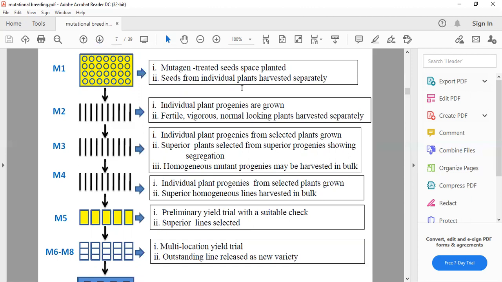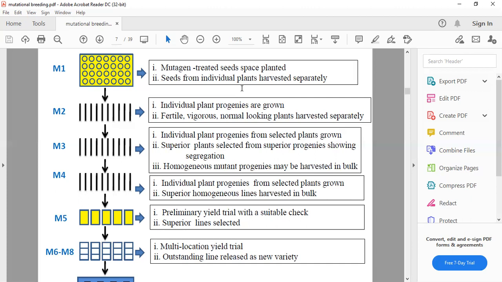In the M1 generation we treat the seed with the mutagen, then plant them in the field, and then harvest. So this is basically the M1 generation, which is the starting generation in mutational breeding. In the next generation, M2, on the basis of natural or phenotypic selection, we select those plants that are superior, viable and fertile, and transfer them to the next generation.